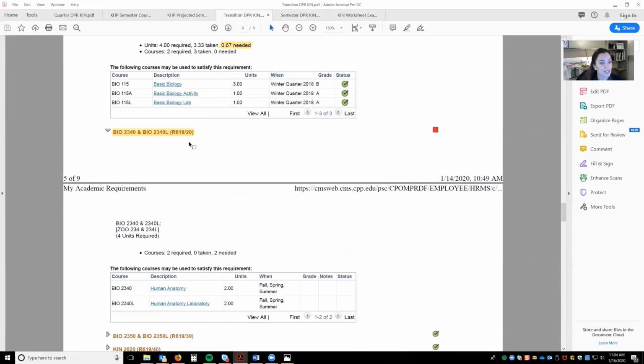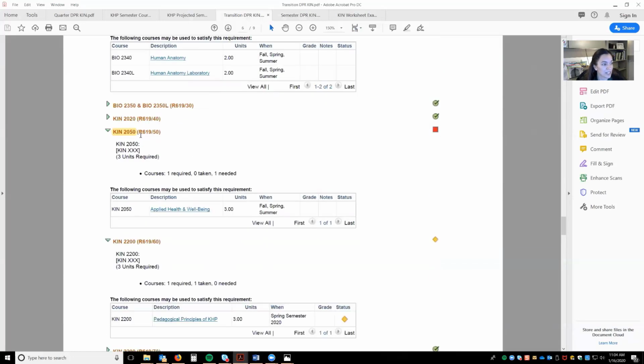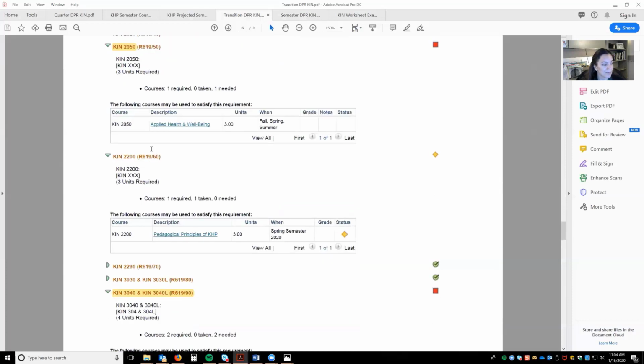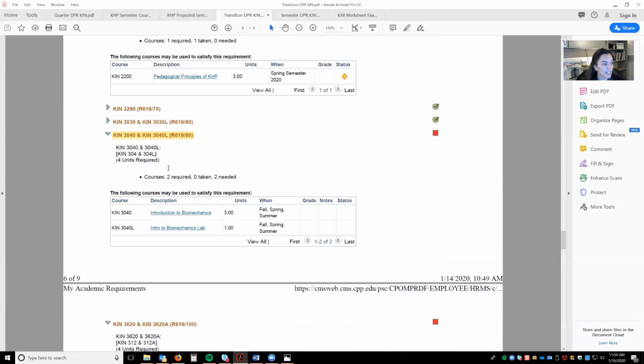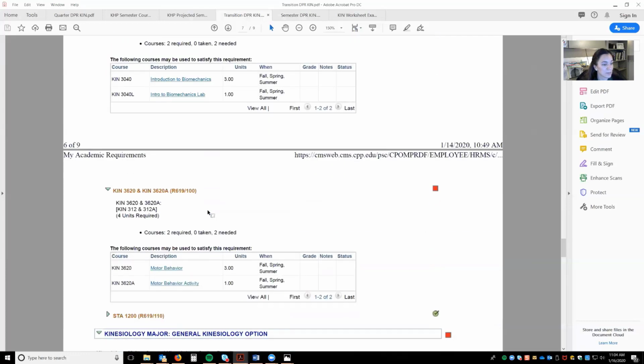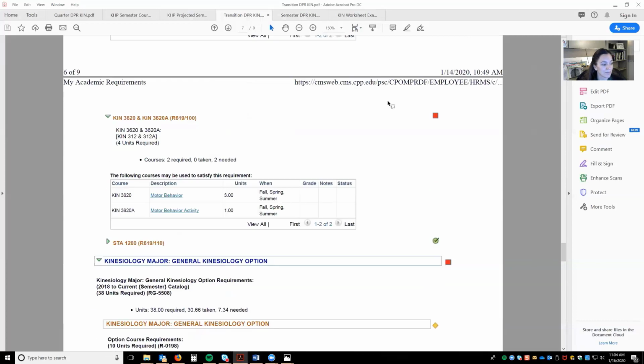If I was advising the student one-on-one, I would let them know that they need to complete this course as soon as possible because as we saw, it is a prerequisite for another course, KIN 3040. Student still has KIN 2050 to complete. They're taking KIN 2200. Again, that KIN 3040 needs to be completed. Anything with a red box needs your attention.